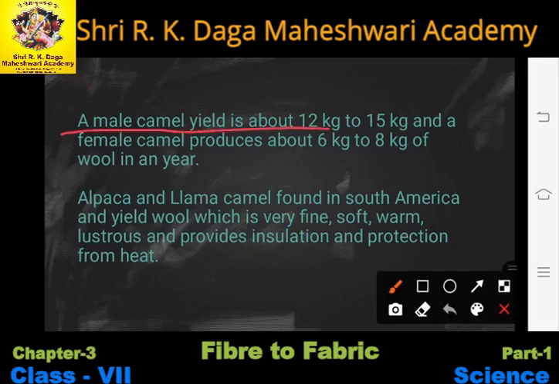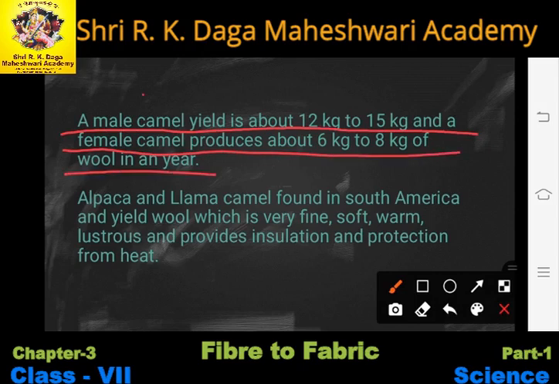The male camel yields about 12 to 15 kg and a female camel produces about 6 to 8 kg of wool in a year. A male camel can produce 12 to 15 kg.